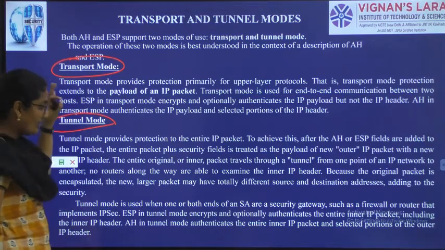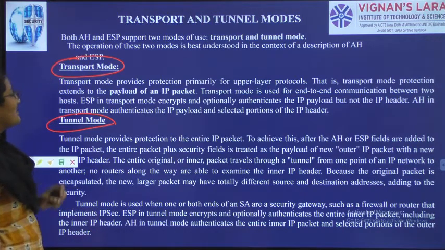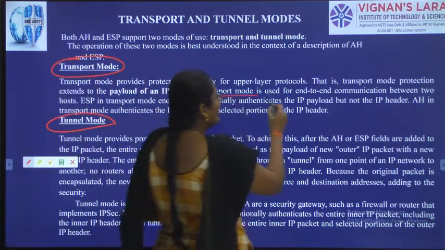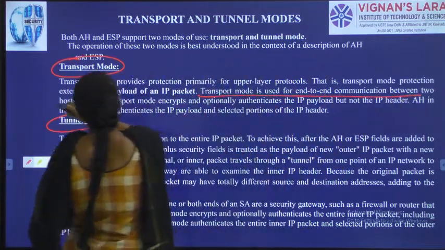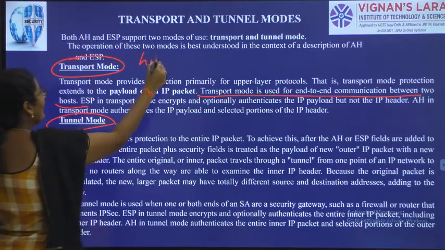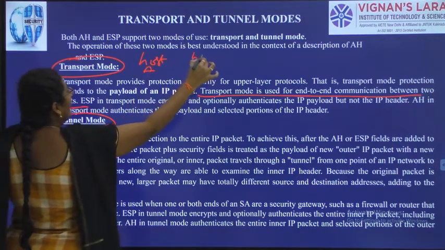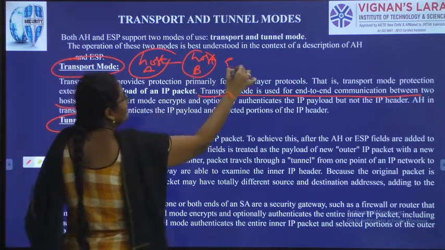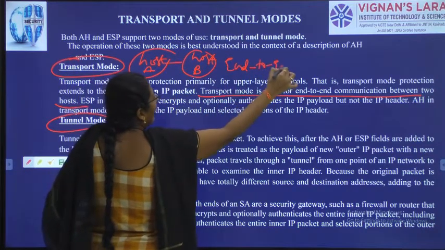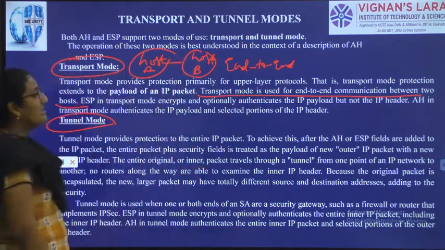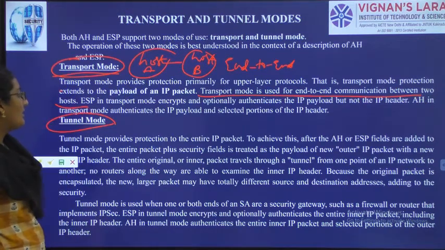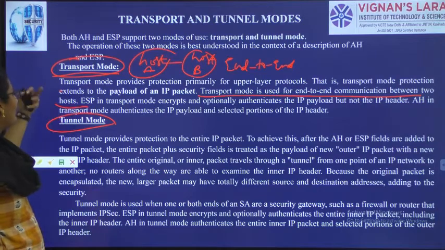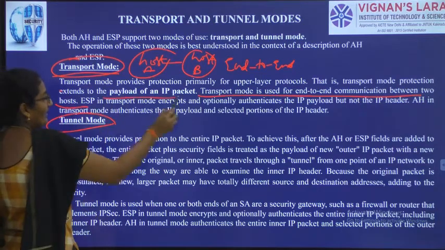So what is happening in transport mode and tunnel mode is, transport mode is used for end-to-end communication between two hosts. Means I have host A, I have host B. End-to-end communication. End-to-end system communication can happen in transport mode. See, transport mode will generally look after the payload of IP.